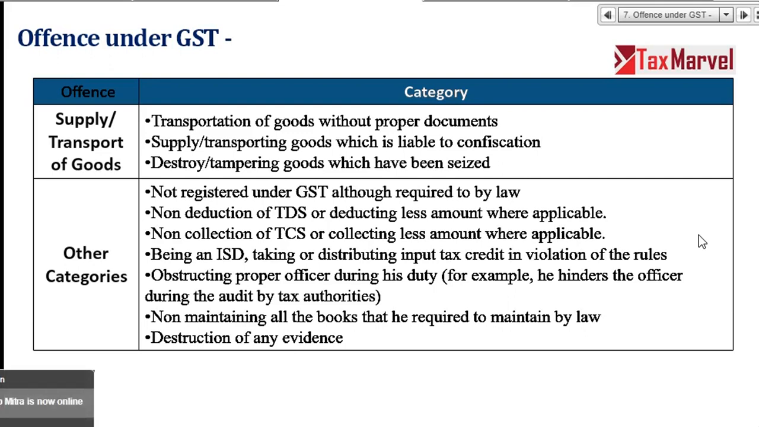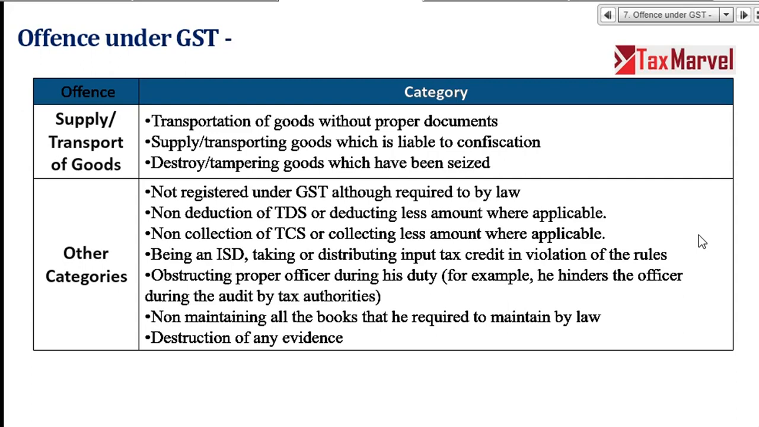Other category. One, I am making an export transaction. I am making sales through an e-commerce entity. I am making an interstate transaction. But I am not registered under GST. It means the threshold of 20 or 40 lakhs is not applicable to me. Still I am not taking registration. Offense. Not deducting TDS or deducting less amount of TDS. Offense. Not deducting TCS, e-commerce operators, or deducting less amount. Offense. I have taken a registration as ISD, but I am distributing or taking wrong credit.